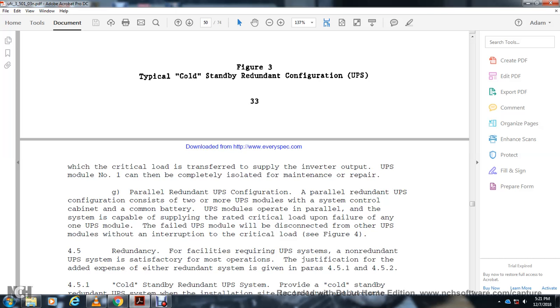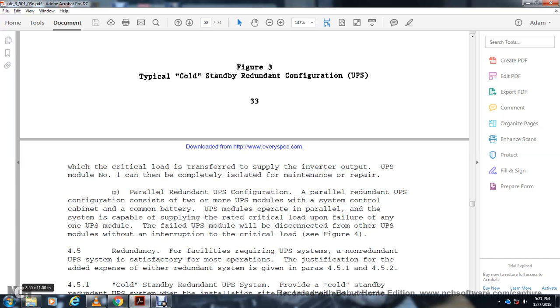Parallel redundant UPS configuration. Specifically, more UPS modules with the system control cabinet with the common bus, with the UPS modules operating in parallel, with the system capable of supplying the rated critical load upon failure of one UPS module. The failed UPS module will disconnect from the system without interruption of the critical load.